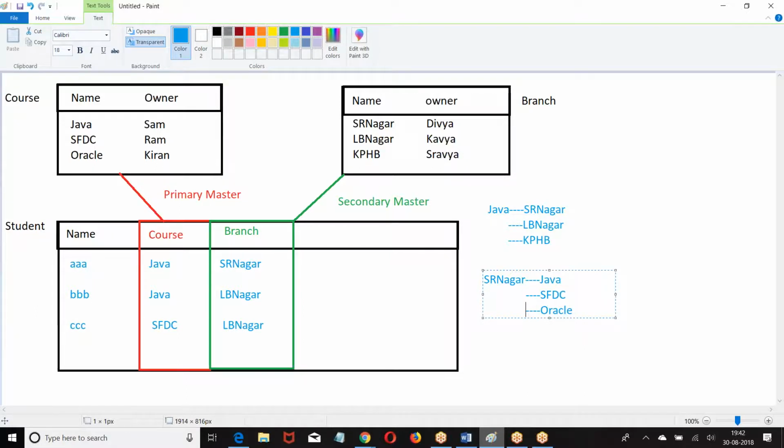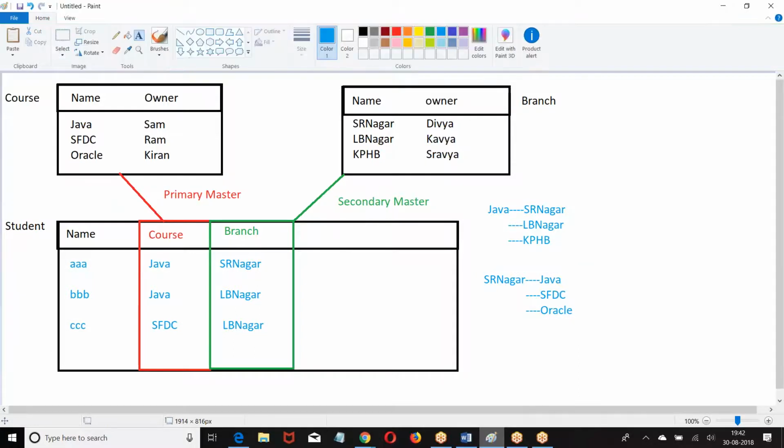Okay. Now, as per the master detail, if I delete any one of the master, what will happen? Corresponding child records will be deleted. Now, I am deleting this master. If I delete a Java, what will happen? All the Java records will be deleted. So, these two records will be deleted. If you delete any one of the master, corresponding child records will be deleted. If I delete SR Nagar, let us say LB Nagar.